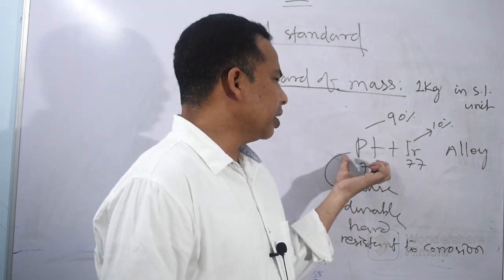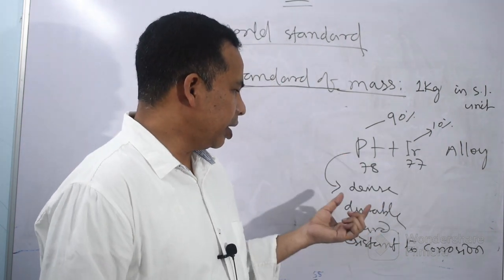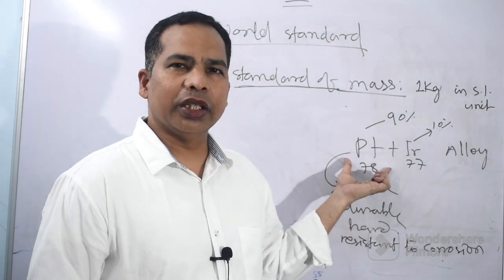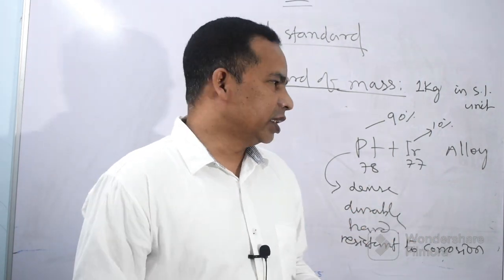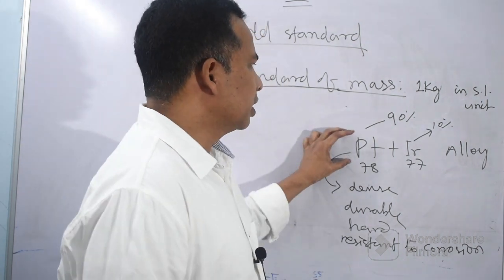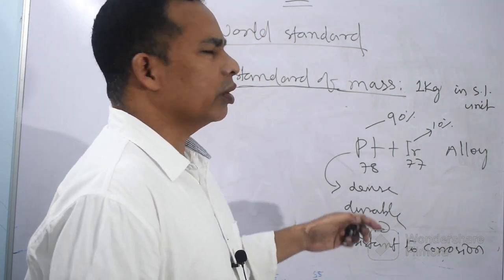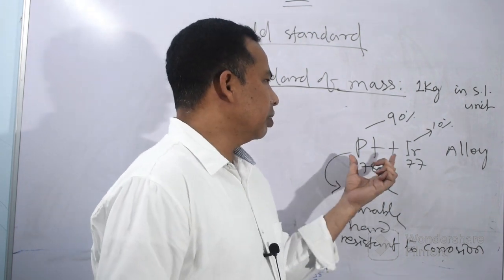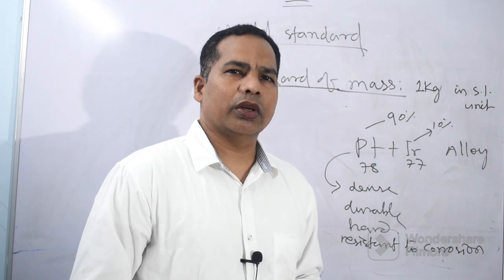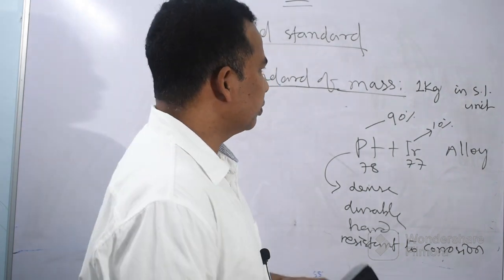And here this platinum is very resistant to corrosion; it doesn't corrode easily when it comes in contact with acid or water or air. That is why they have taken this. Other properties of platinum and iridium you can also find out from your chemistry book or any other resources.